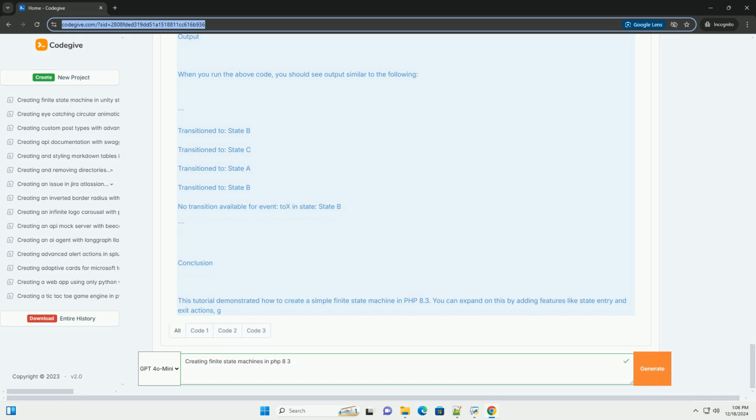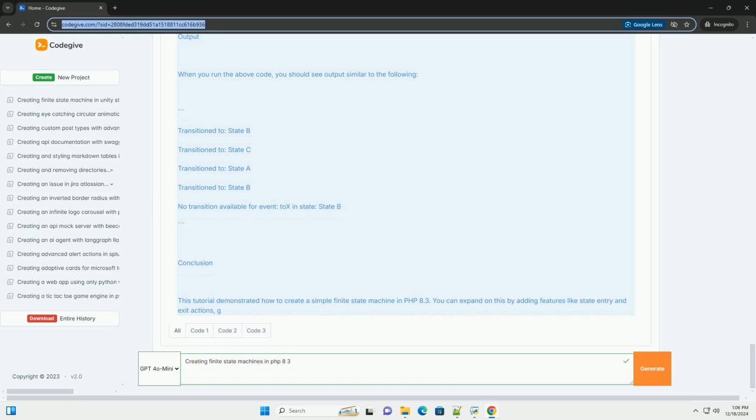Class Transition. Private State $from. Private State $to. Private string $event. Public function __construct(State $from, State $to, string $event). $this->from = $from. $this->to = $to. $this->event = $event.